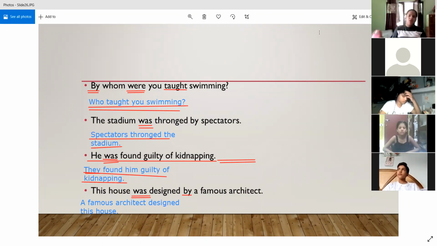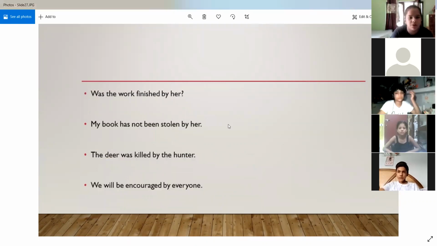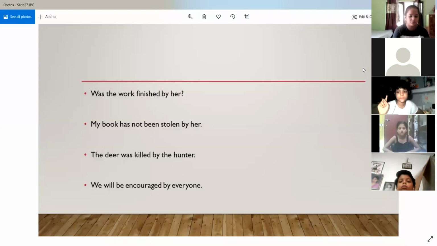All right. I think we have some more sentences left. Yes, these are the last four sentences now. Okay, I think Angel can try this one. She was not able to do it the first time. Yes, Angel. Was the work finished by her?